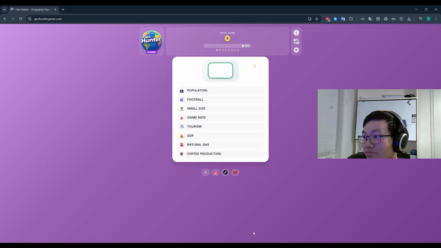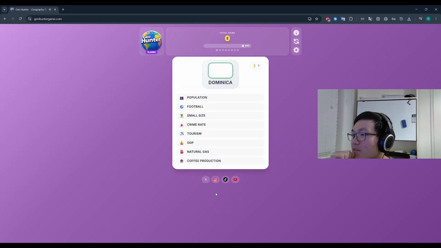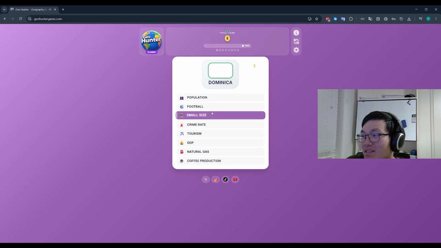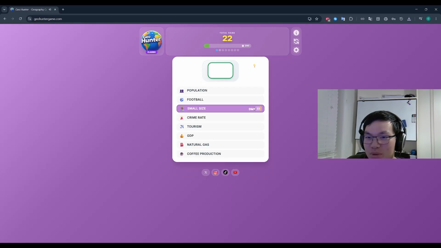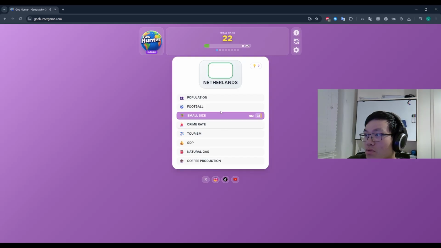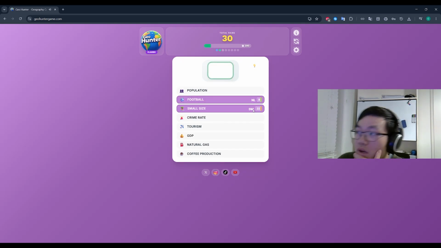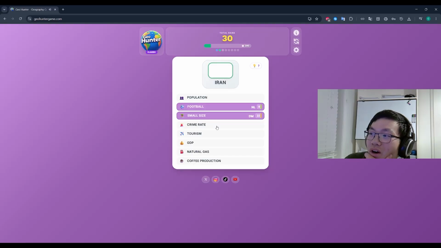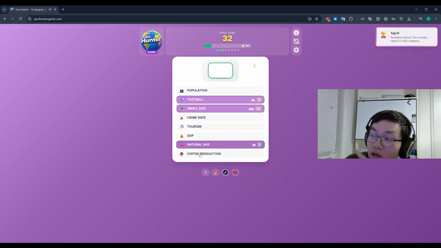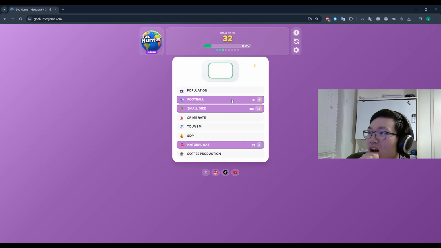Let's go again. Dominica. Small size, I guess, we're gonna kick it off with. Any Caribbean country we get, that's just gonna fit under small size. Netherlands. It's gotta be football, right? It's gotta be football. Number 8, yeah, that's pretty good. Iran for natural gas. Yeah, natural gas, that's pretty good.